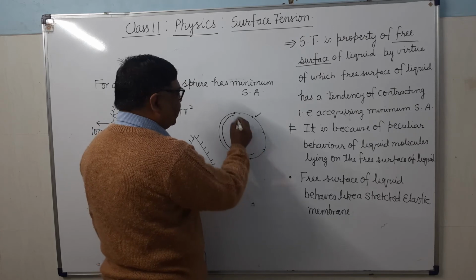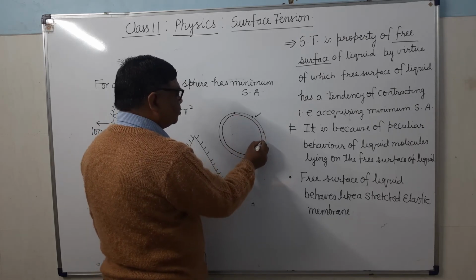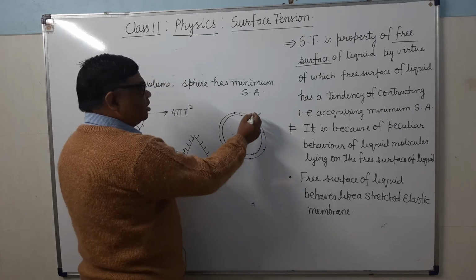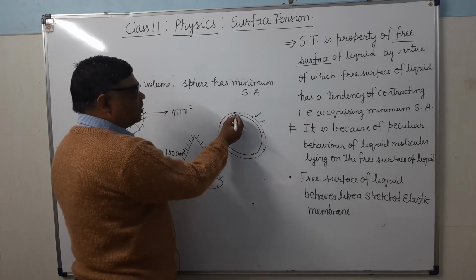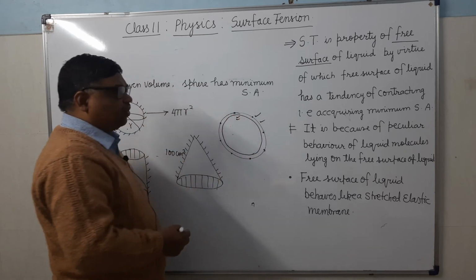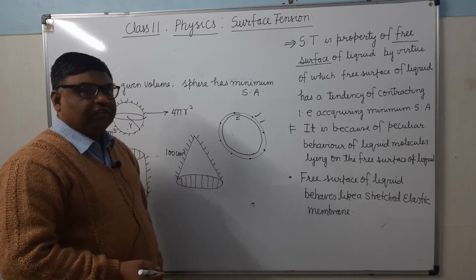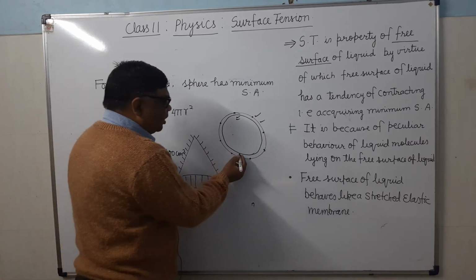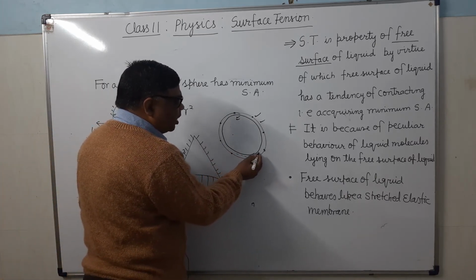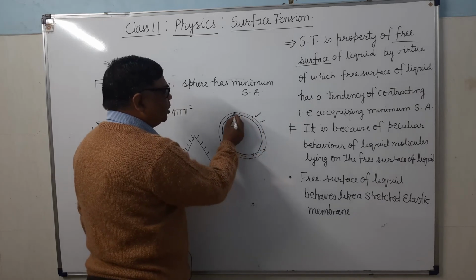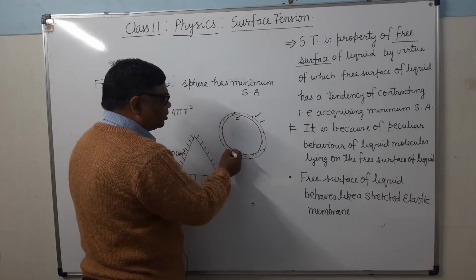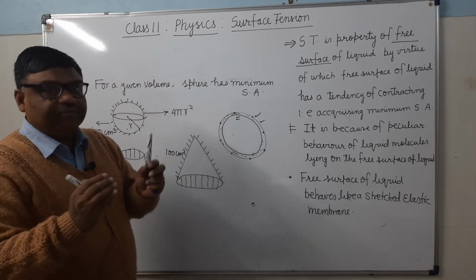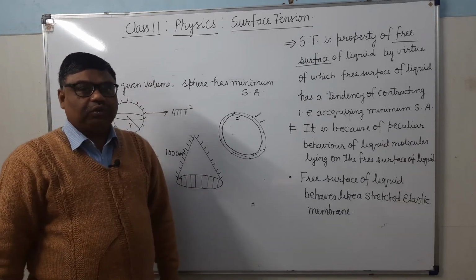Inside there will be the air. This is the one free surface of the film. This is the inner free surface of the film, because from inside also it will be in contact. And here also there will be the soap molecules. Here also there will be the films. It's clear? इन दो फिल्म्स के बीच में भी कई फिल्म्स होंगी.